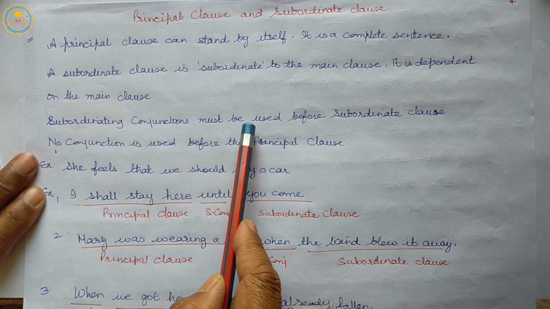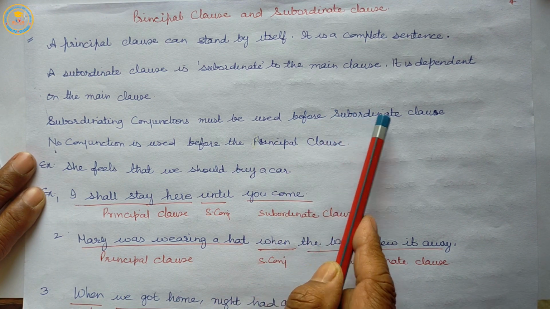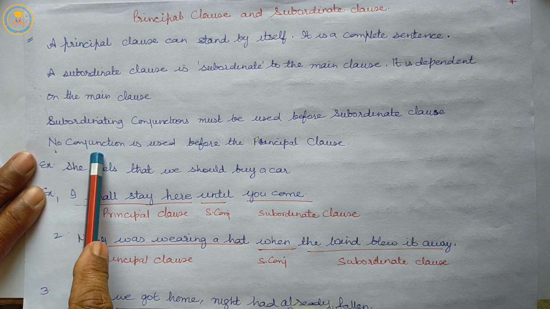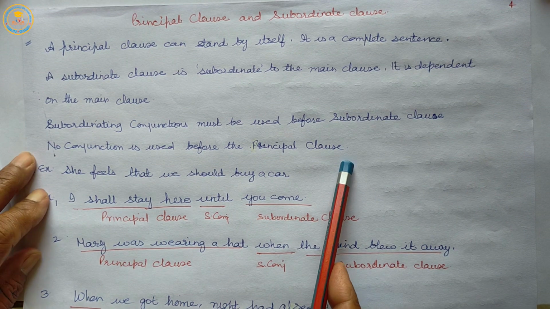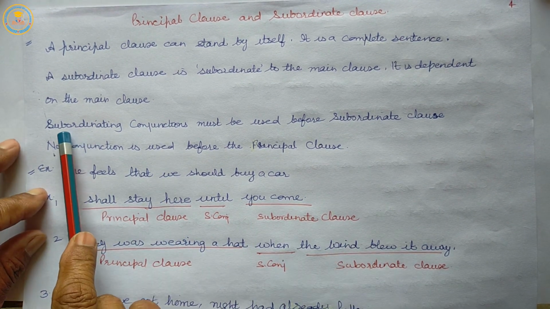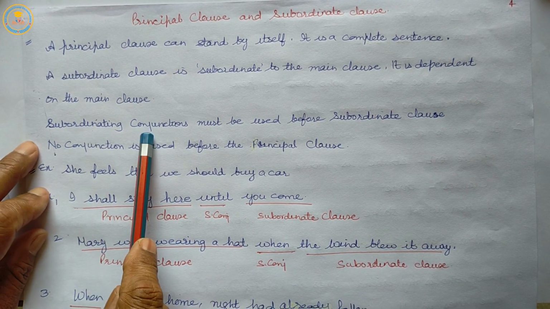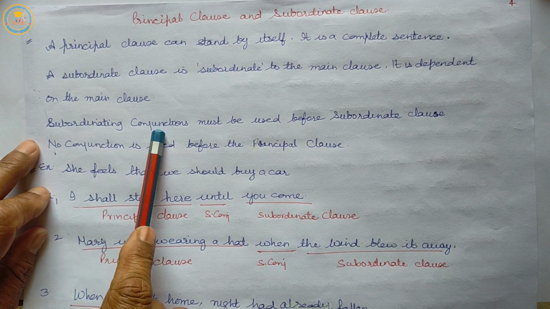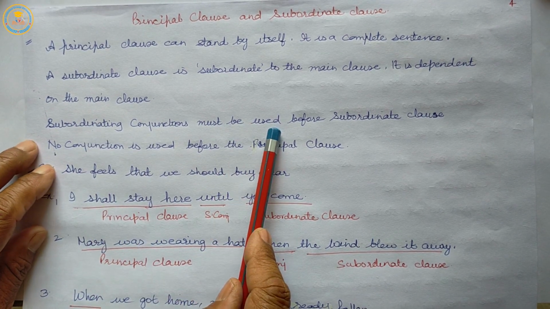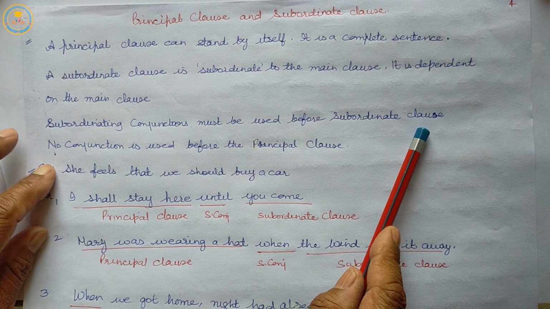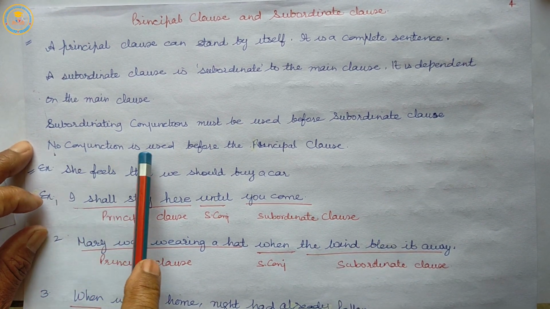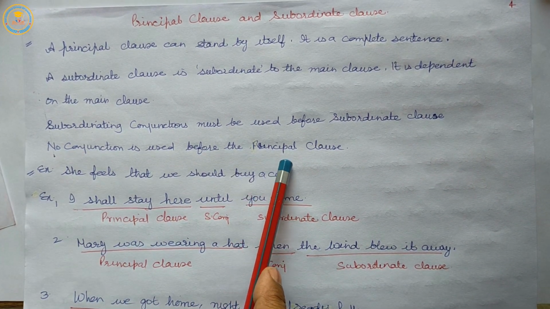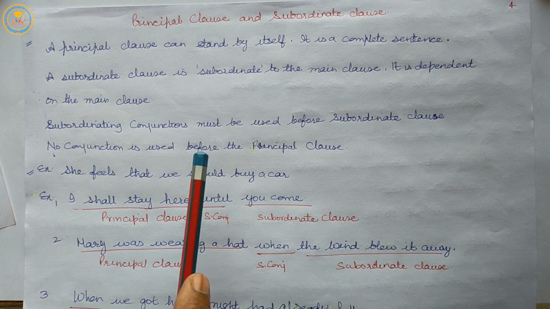Subordinating conjunctions must be used before a subordinate clause. No conjunction is used before the principal clause. Listen, subordinating conjunctions must be used before the subordinate clause, and no conjunction is used before the principal clause.